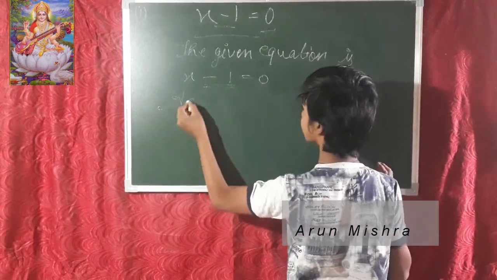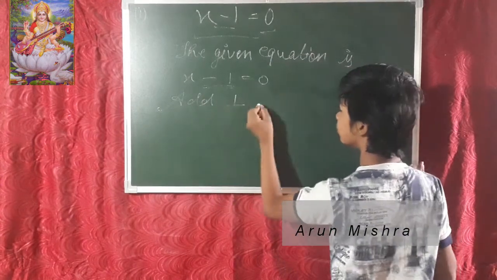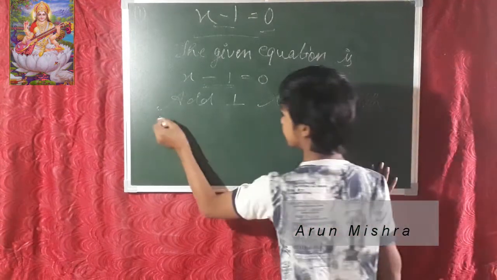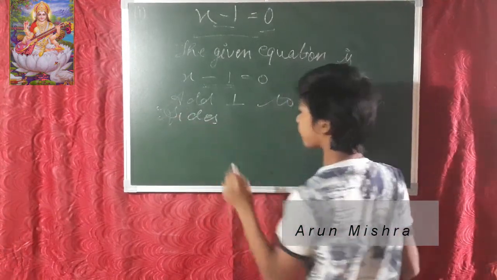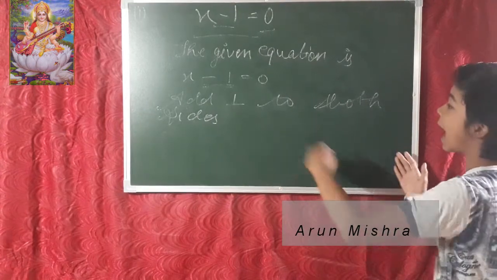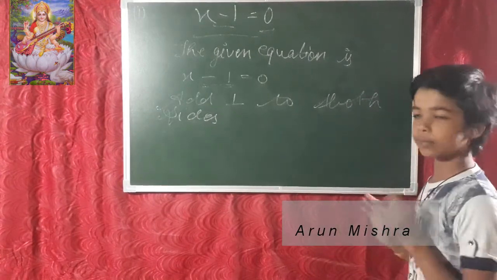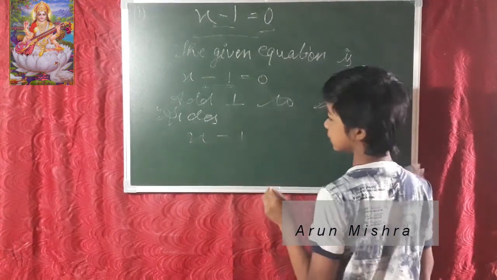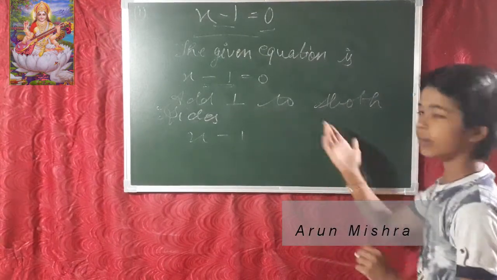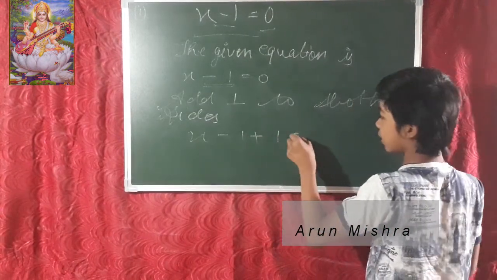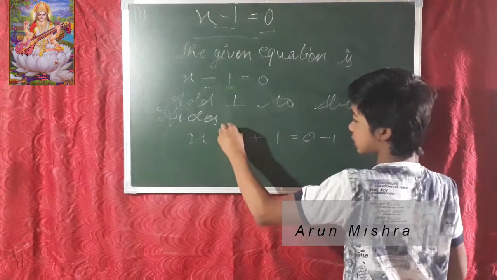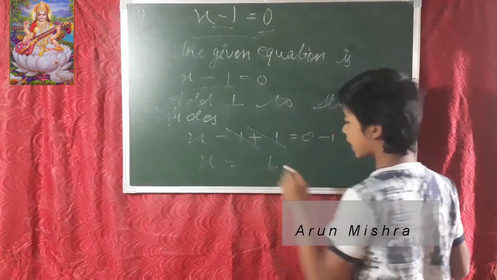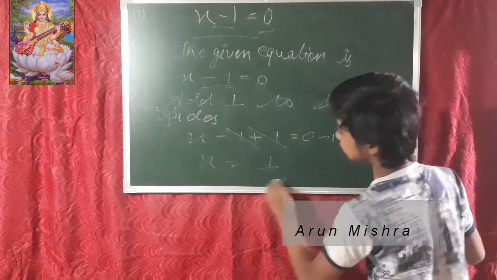So add 1 to both the sides, or we can write adding 1 to both the sides, or add 1 to both LHS and RHS. Many ways you can write. We have x minus 1, so we have written our step: add 1 to both the sides. So minus 1 and plus 1 cancel, and we know that x is equal to 1.